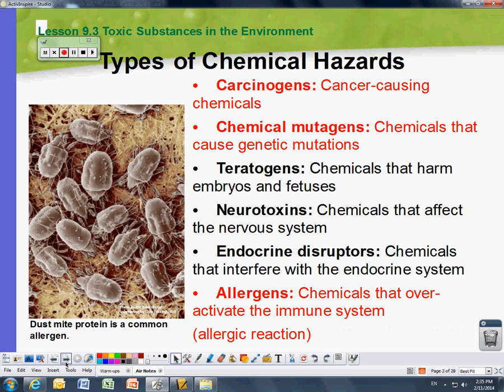Alright, so in 9.3, we talk about types of chemical hazards. The three I want you to know are carcinogens, cancer-causing ones, the chemical mutagens, the ones that cause genetic mutations, and the allergens, the ones that cause us an allergic reaction. They also can cause asthma when it's released into the atmosphere. Please make sure you copy these three down. Please pause right now if you have not.